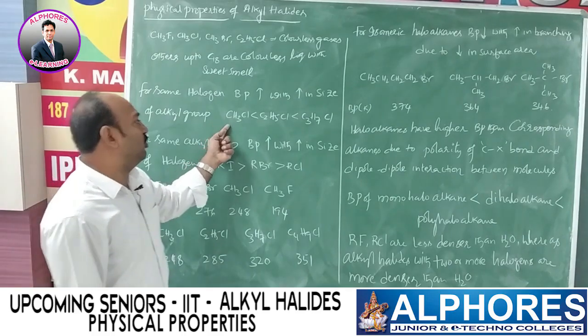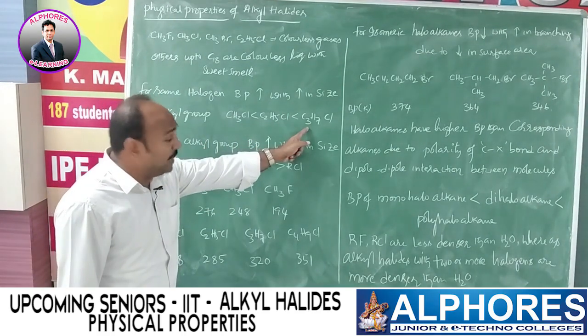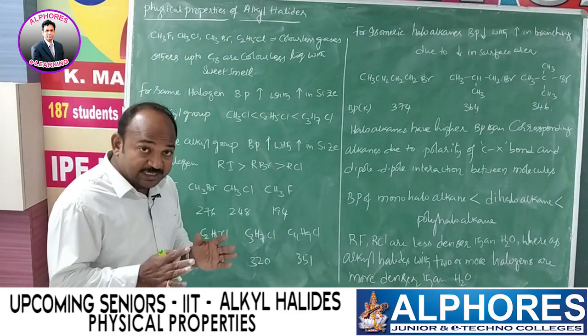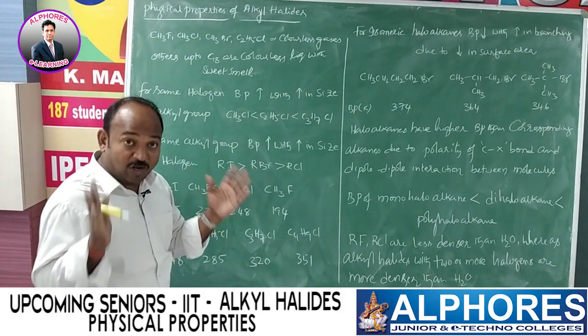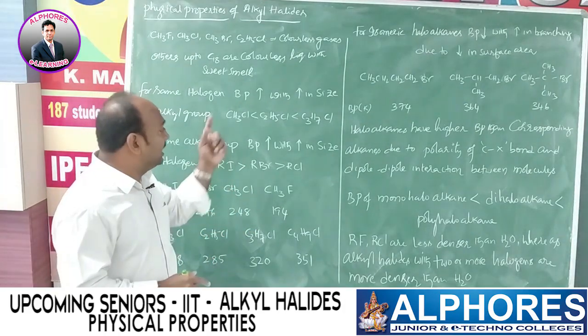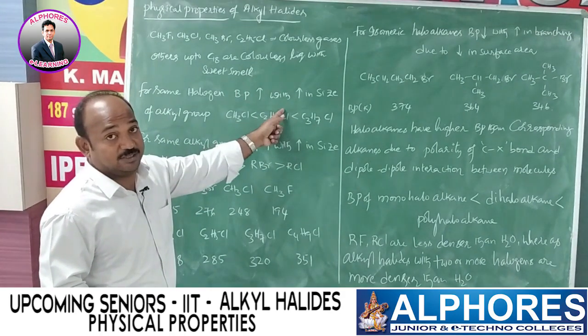Compared to methyl chloride, ethyl chloride has more molecular weight and size, and compared to ethyl chloride, propyl chloride has more size and weight also. With increase in molecular weight or molecular size, van der Waals forces increase. Because of the increase in van der Waals forces, boiling point also increases.